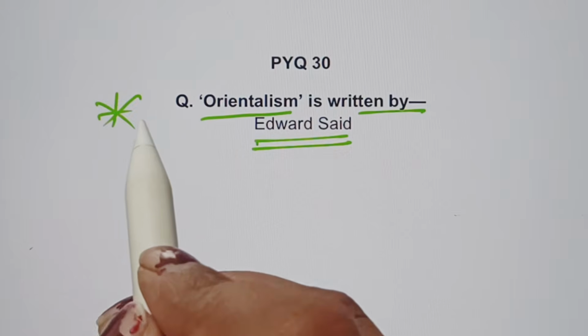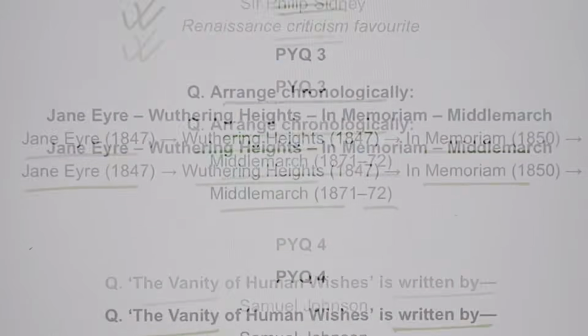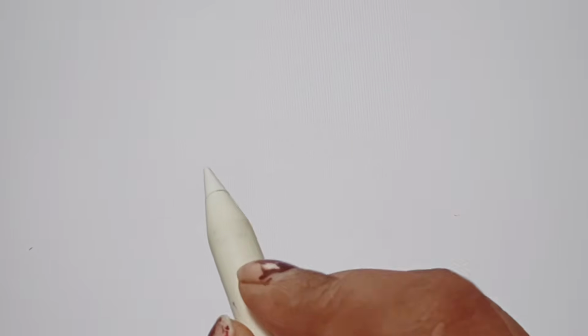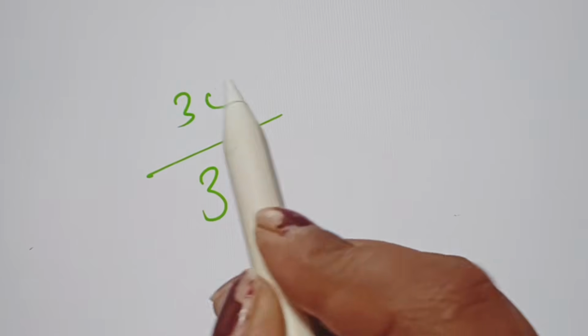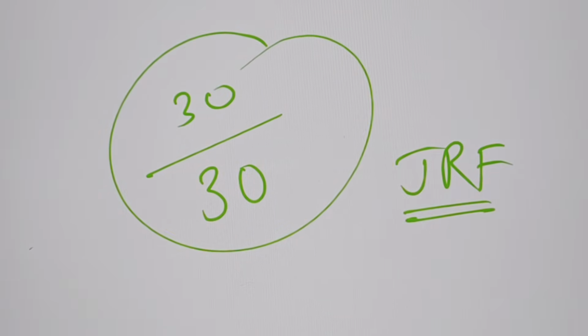So these top 30 PYQs have been repeated again and again. So if you have solved all 30 and you got 30 out of 30, JRF is yours, because these are the particular questions that come again and again, and these are your sign to clear your UGC NET JRF.